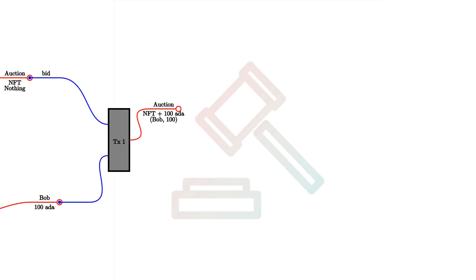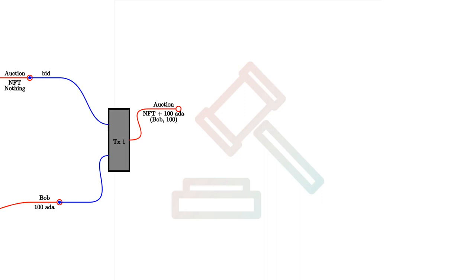So in order to do this, Bob creates a transaction with 2 inputs and 1 output. And the first input is the auction UTXO. The second input is Bob's bid of 100 ADA. And the output is again at the auction script, but now the value and the datum has changed. So before the datum was just nothing because there hadn't been a bid yet. Now it's just Bob and 100. So it records the highest bidder, Bob, and how high the bid was, 100.